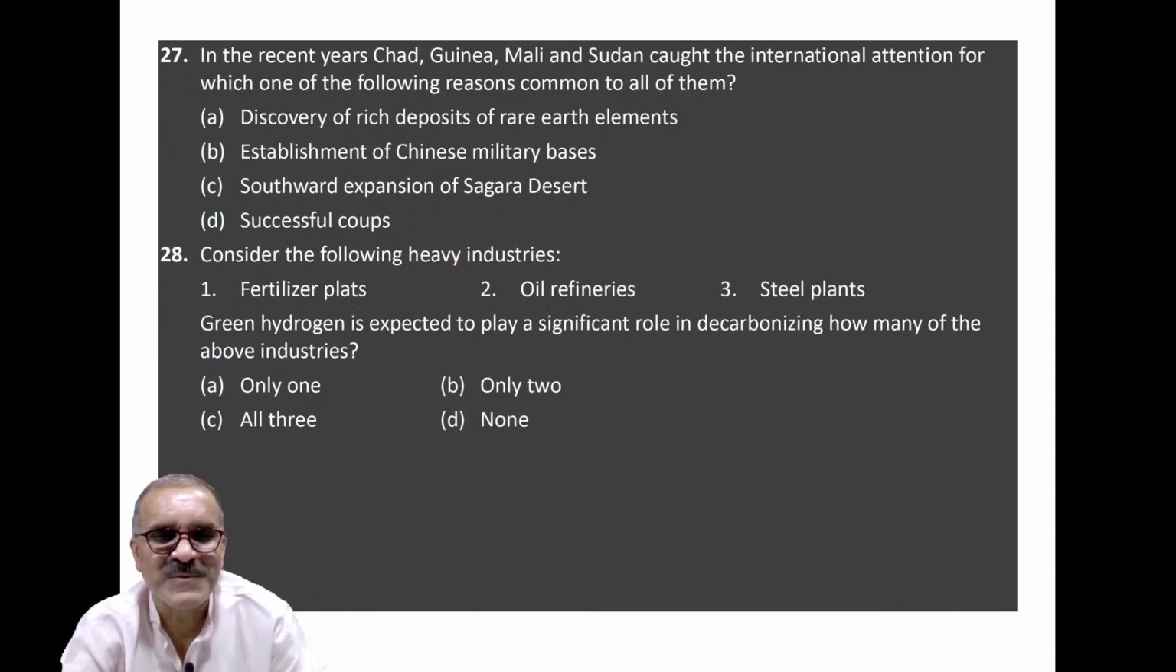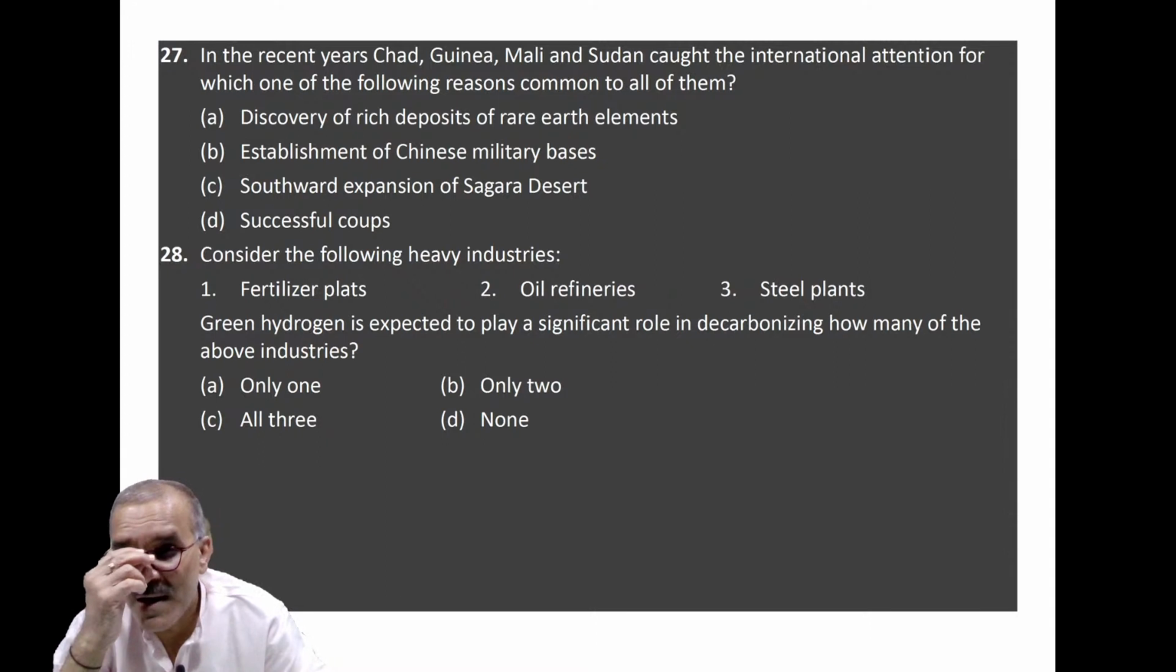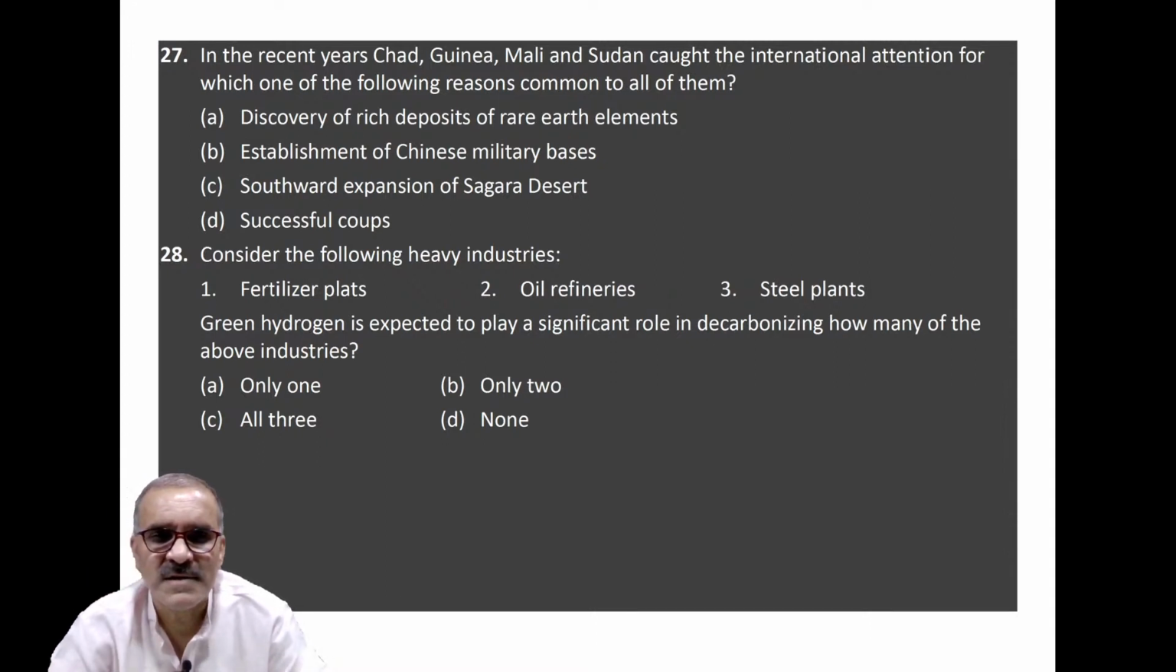Coming to the next one. In recent years, Chad, Guinea, Mali, and Sudan caught international attention for which of the following reasons common to all of them? You might have guessed it right. This is the second easiest question of your exam. Discovery of rich deposits. Many might have gone for this. It is wrong. Establishment of Chinese military bases, a major concern for India. Some people might have gone for this.